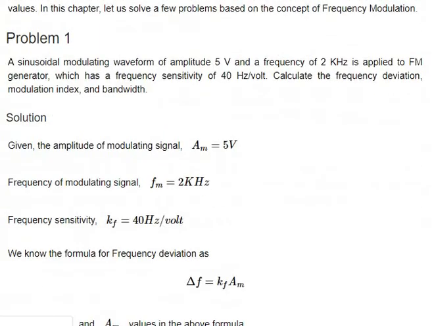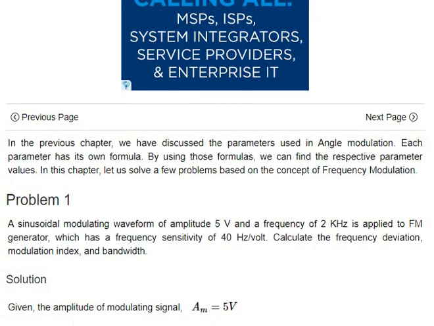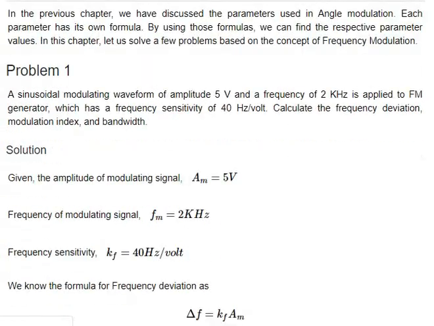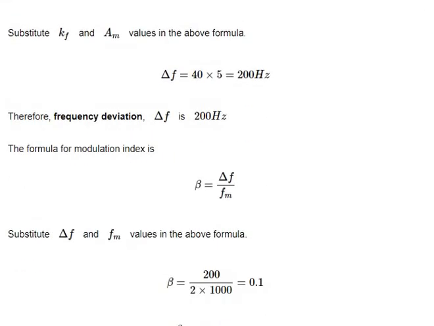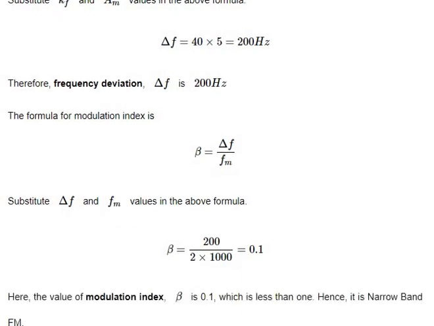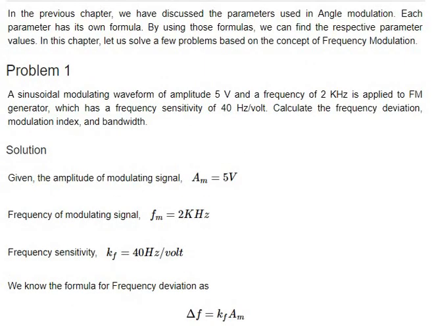And here are the numerical problems. So here it's asking to calculate the frequency deviation, where delta f is equal to kf into m. kf is the modulation index, and m is the amplitude of the signal. Modulation index beta is equal to delta f by fm. And what is the next one? I think he's asking for bandwidth.